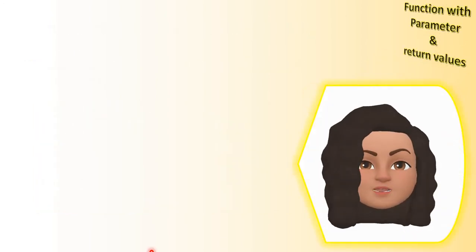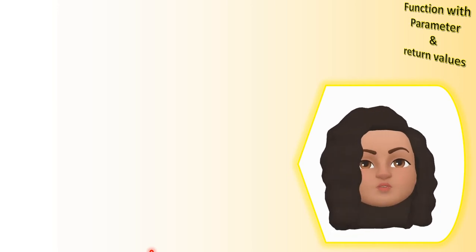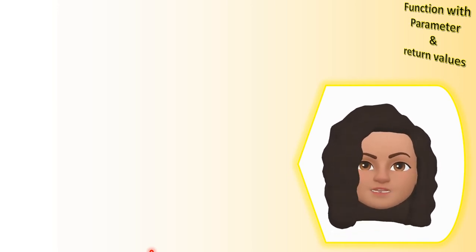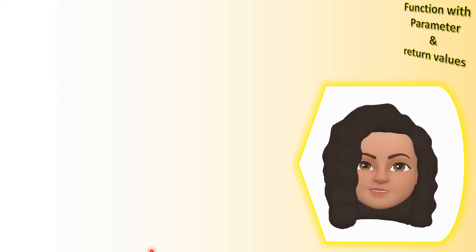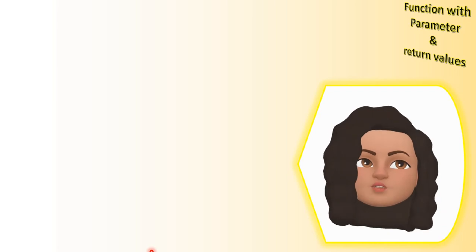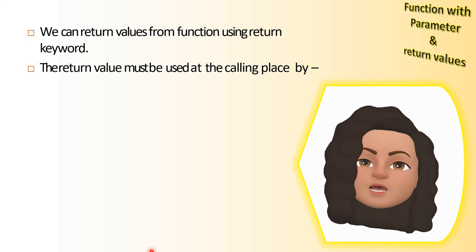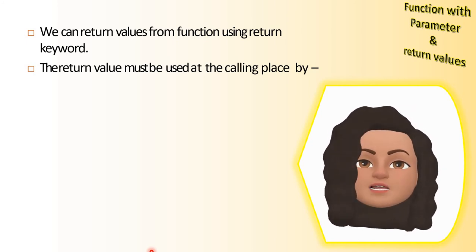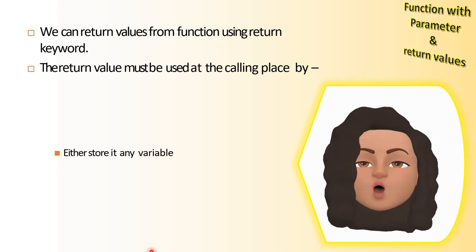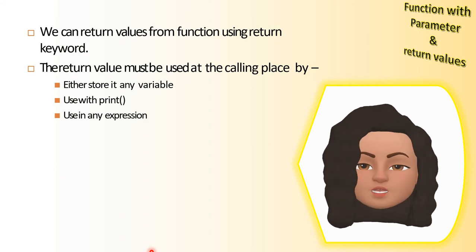Let's now discuss functions with parameters and with return values. So how to return values from a function? Yes, absolutely correct, with a return statement. Okay, so the return value must be used at the calling place. So the function will return one value. This return value can be used in the main program at the calling place, either storing it in a variable or using it with a print statement, or you can use it in any expression. Okay, let's have a look at some examples.